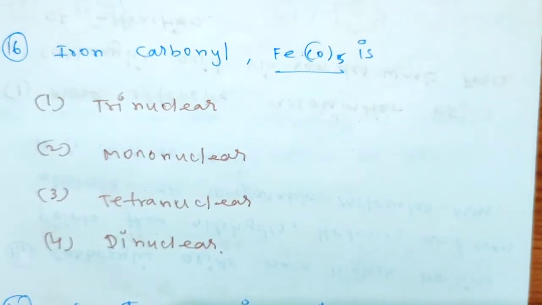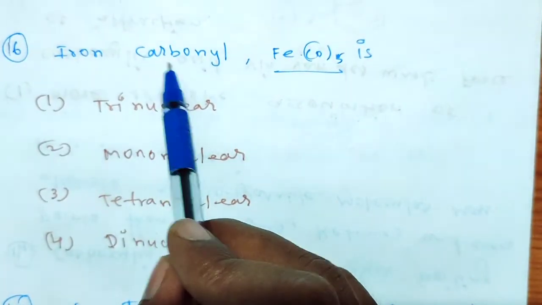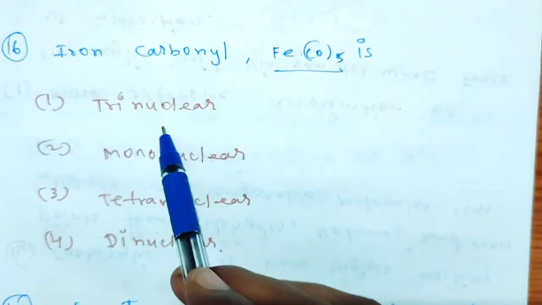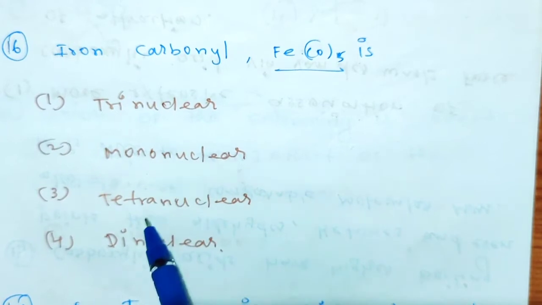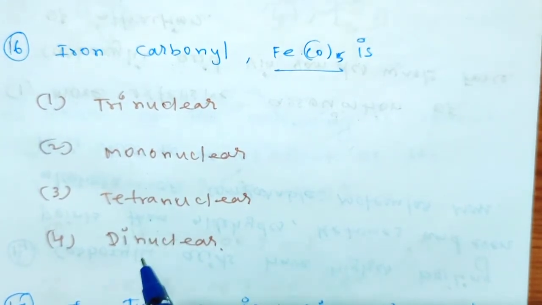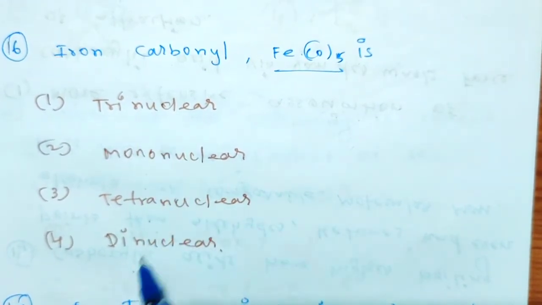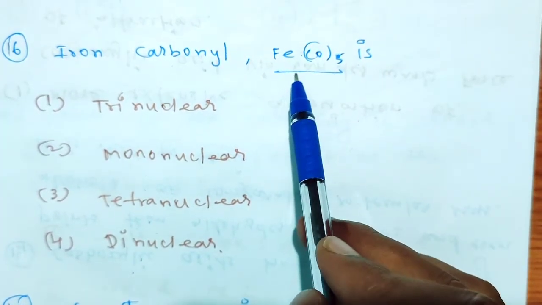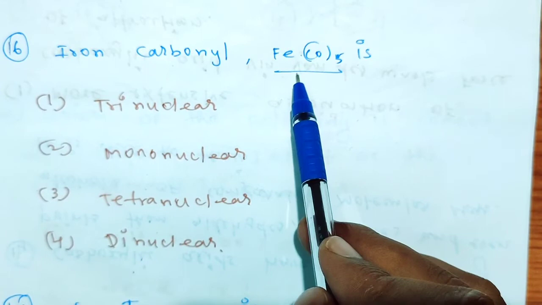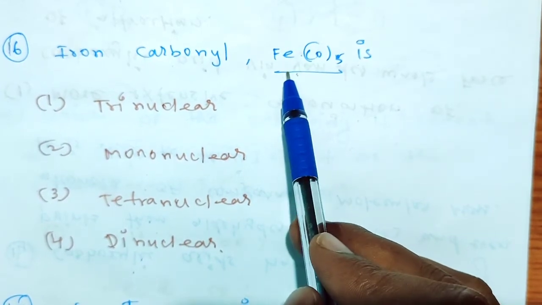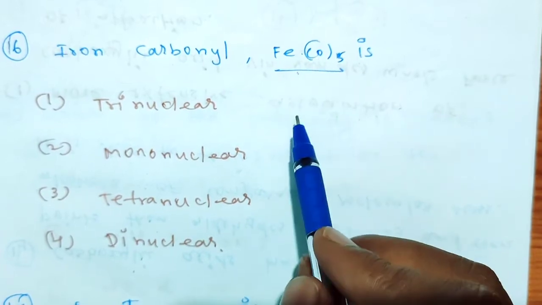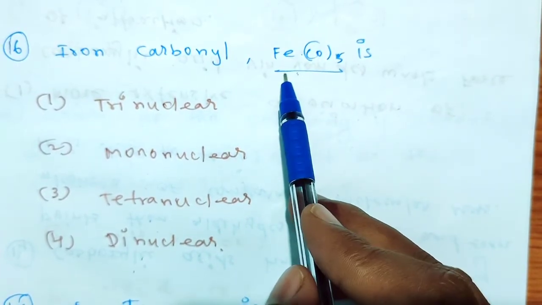The next question, iron carbonyl. Iron carbonyl Fe(CO)5 is this trinuclear, mononuclear, tetranuclear, or dinuclear? So here four options are given. Which type of compound is it? Generally, how many metal atoms are present? Only one iron atom is present. Whenever only one, that comes under mono, right?